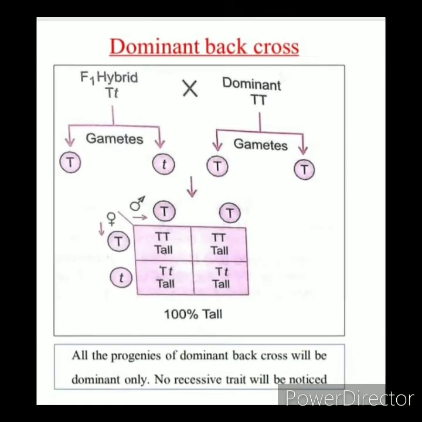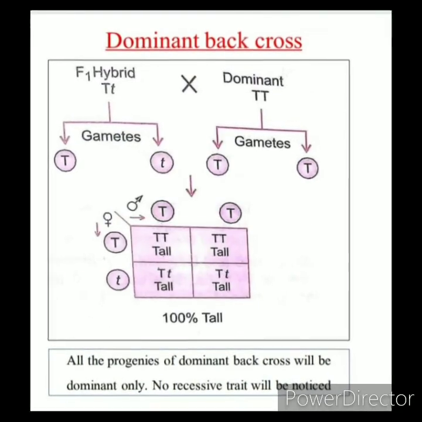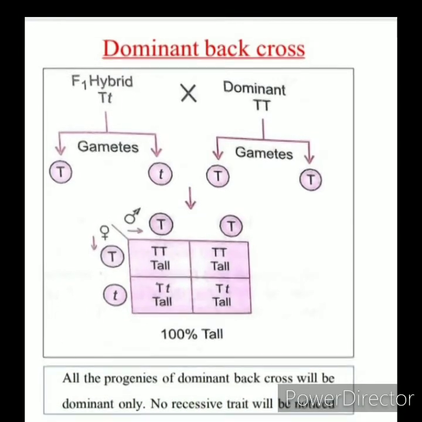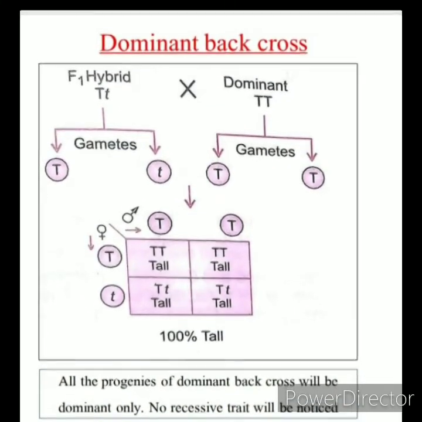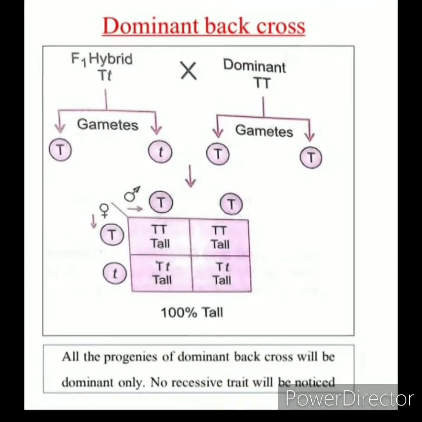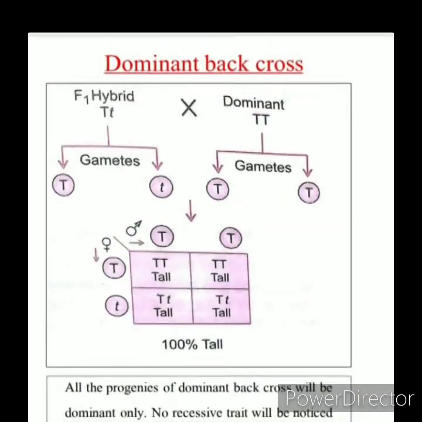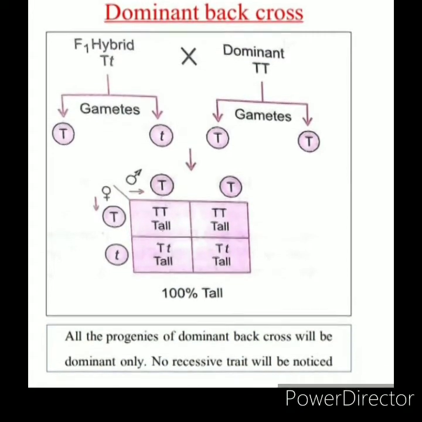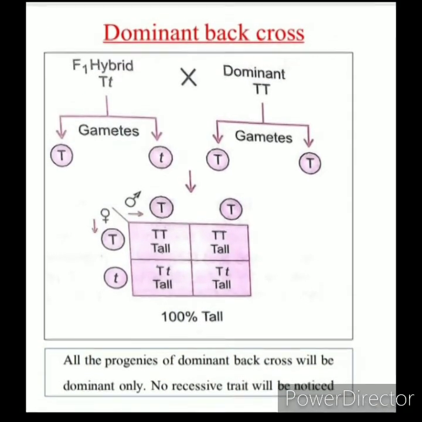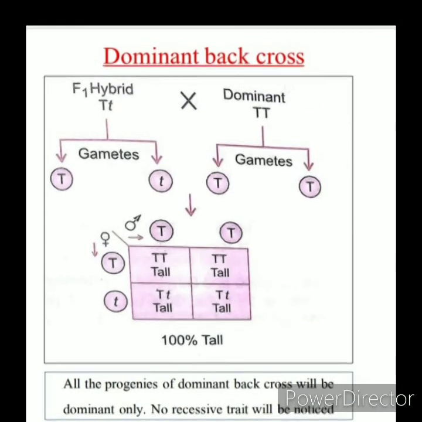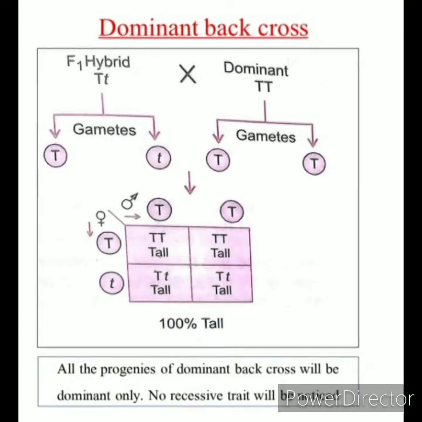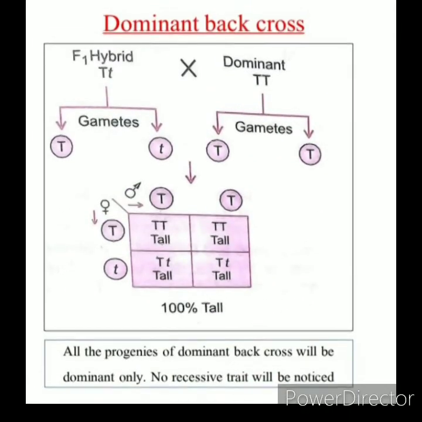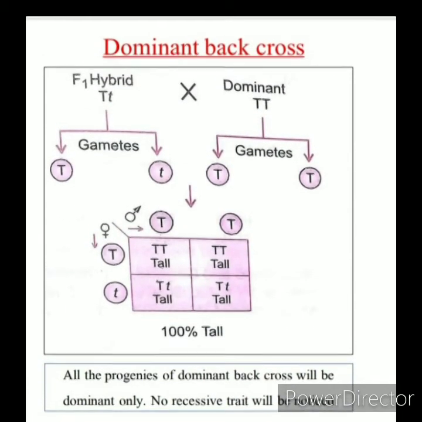In the dominant back cross, F1 is heterozygous tall, that is capital T, small t, crossed with the dominant parent, that is capital T, capital T. From the parents, it produces the gametes such as capital T and small t, capital T and capital T. So, in the F2 generation, all progenies are tall. No recessive trait will be noticed.